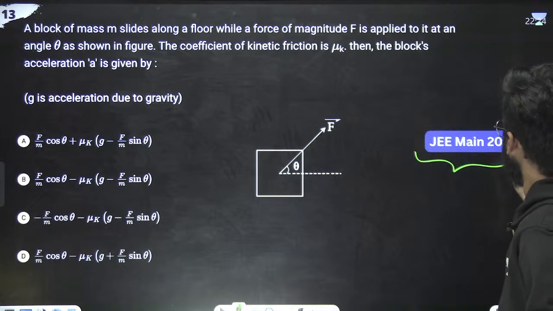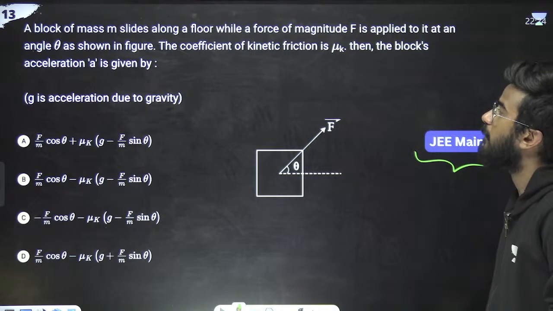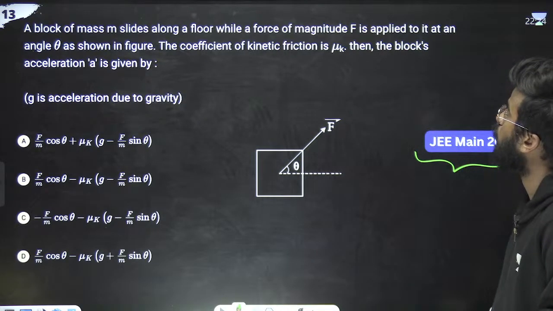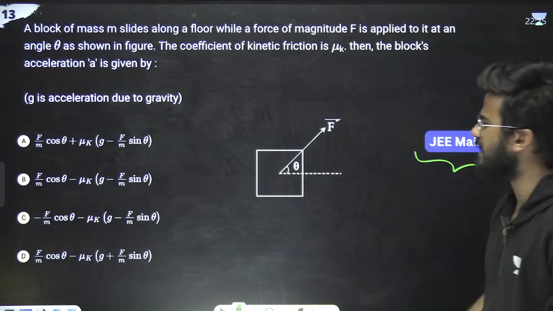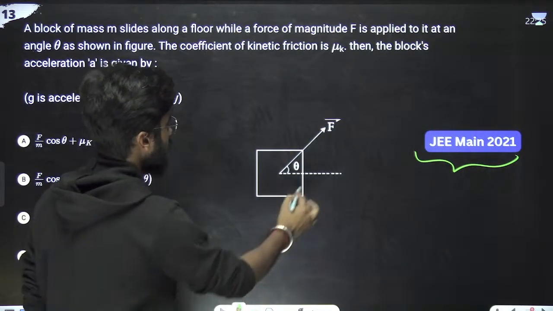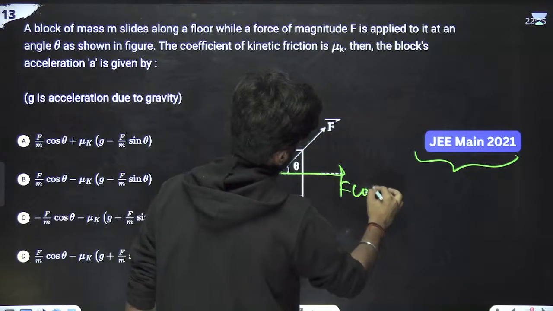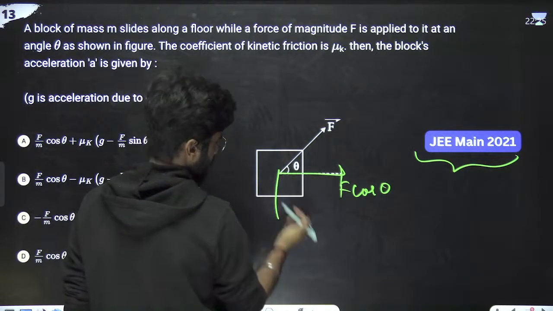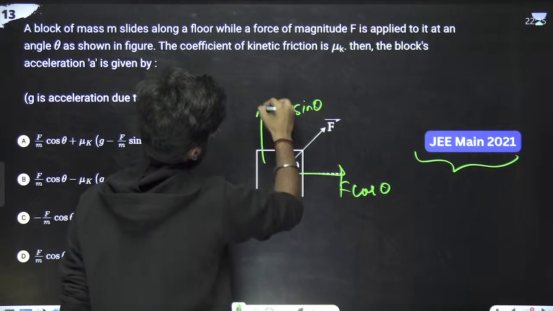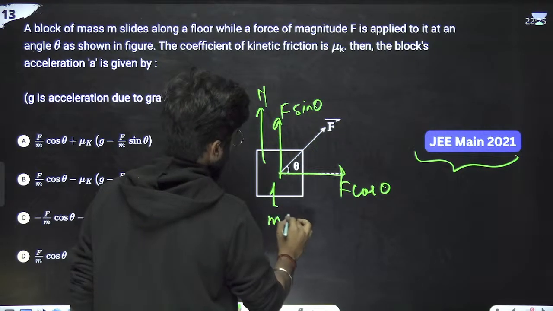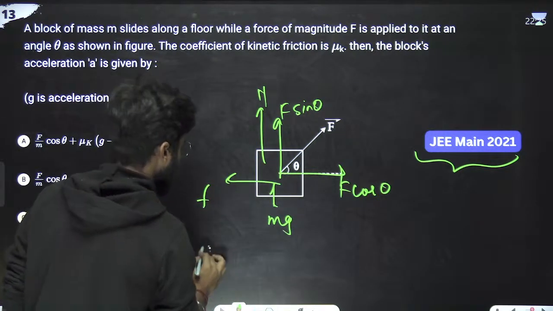Next is JEE 2021. What is the question saying? A block of mass M slides along the floor under a force of magnitude F. The block's acceleration a is given by what? Here F cos theta acts horizontally, F sine theta acts vertically, this is the normal, this is mg, and this is friction. So the acceleration is